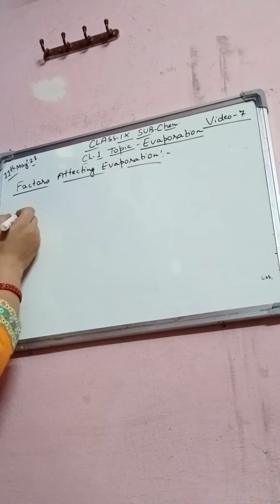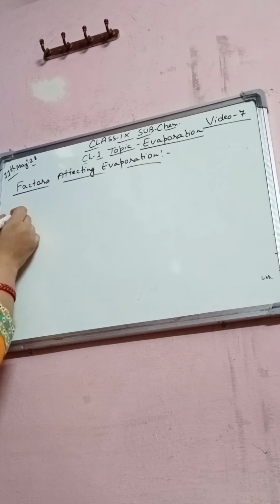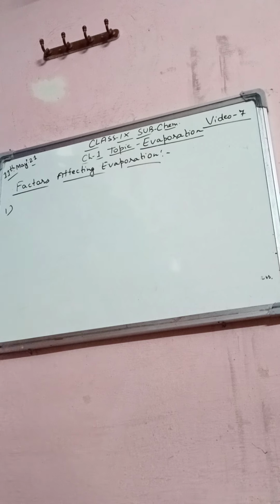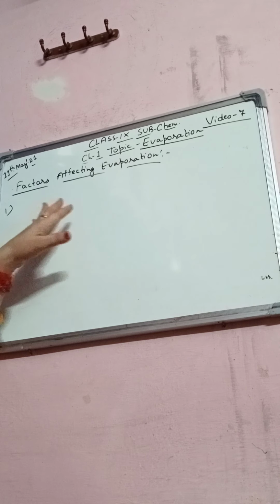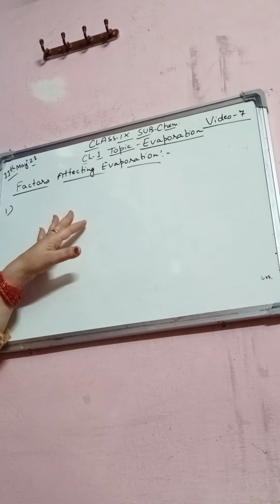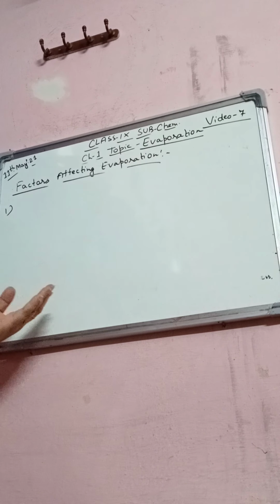So number one is given on page number 9. You must observe that the rate of evaporation increases with increased surface area. If you increase the surface area, then the evaporation also increases.